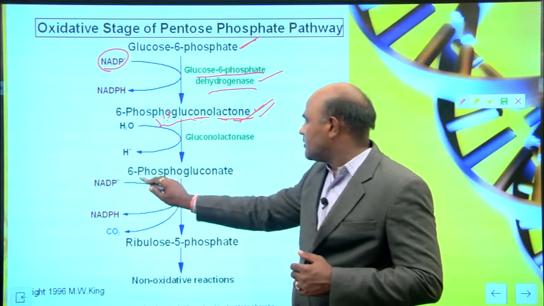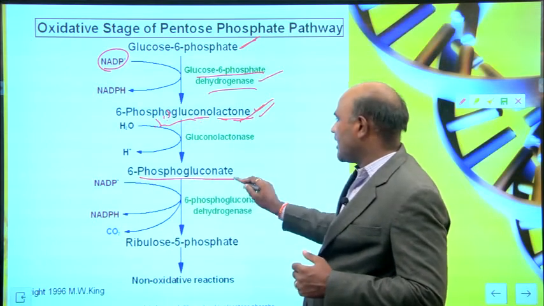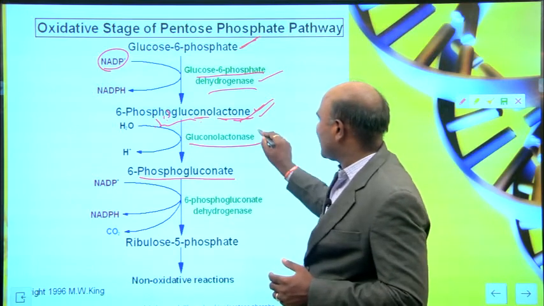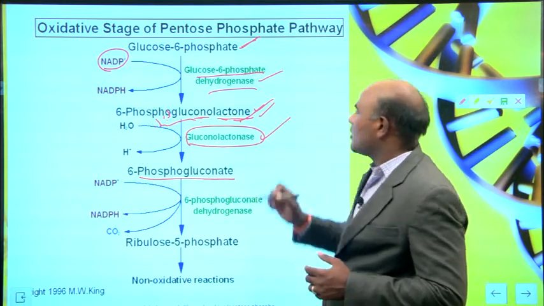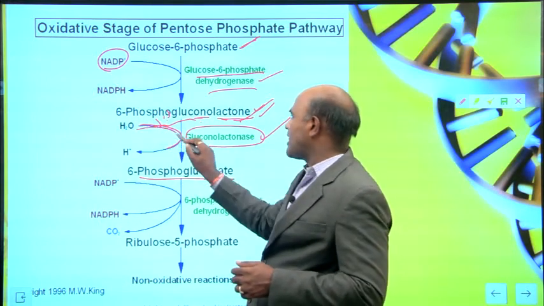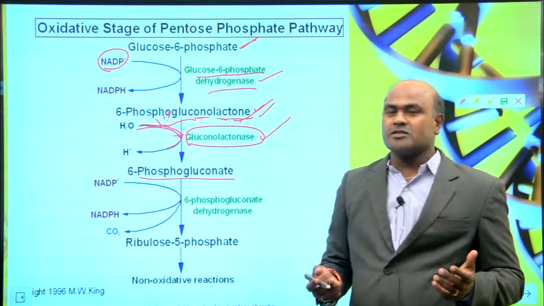6-phosphogluconolactone is converted into 6-phosphogluconate with the help of lactonase. Here we add H2O, which means this is a hydrolysis process.